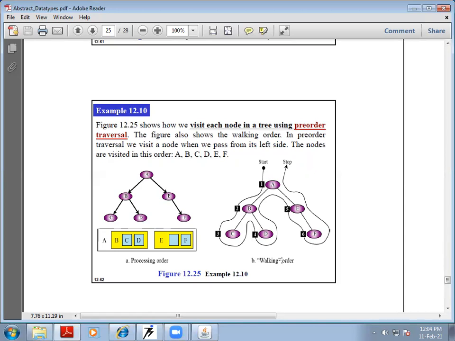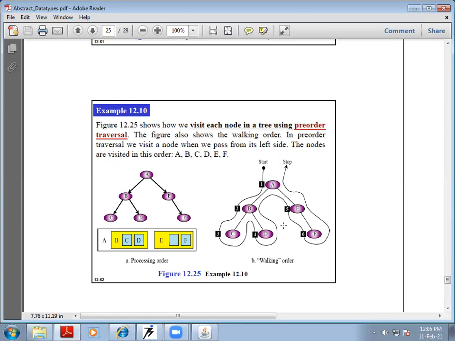So if you see this example in the walking order, we start from here, we go to A number one, then go to B number two, then C number three, then D number four, then E number five, and then F number six.